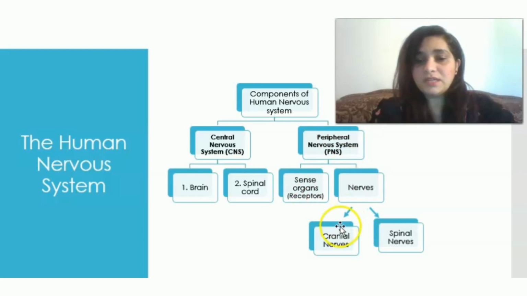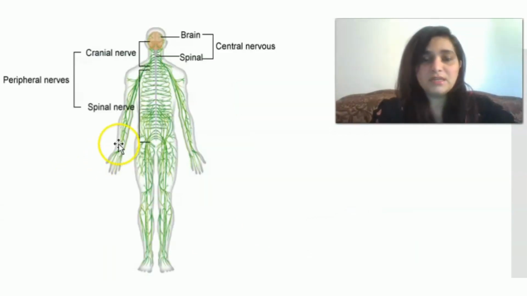Nerves are further classified into 2 types, either cranial nerves that are present in the brain and the spinal nerves, those that originate from the spinal cord. We will discuss all of these parts and their functions individually in the coming lessons. So with the help of the diagram, we can easily understand what is meant by central nervous system. Central nervous system contains brain and spinal cord.